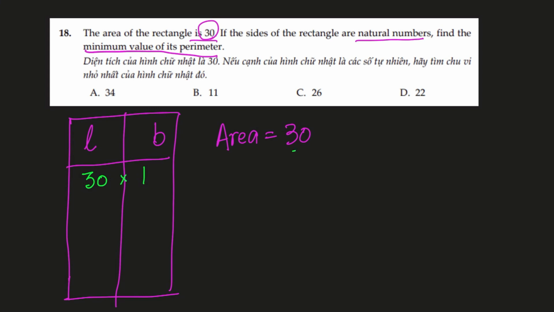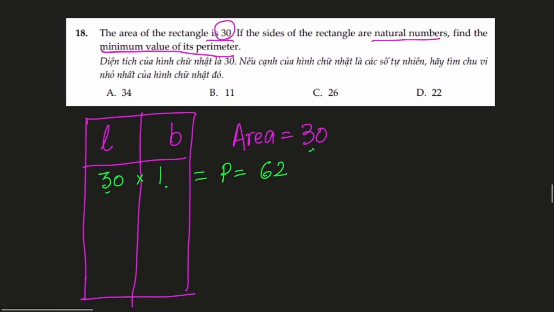30 times 1 is 30, and the perimeter in this scenario is length times 2 plus width times 2, there are 4 sides in a rectangle, so 30 plus 30 is 60, and 1 times 2 is 2, 62, which is quite large. But let's think about other possibilities.